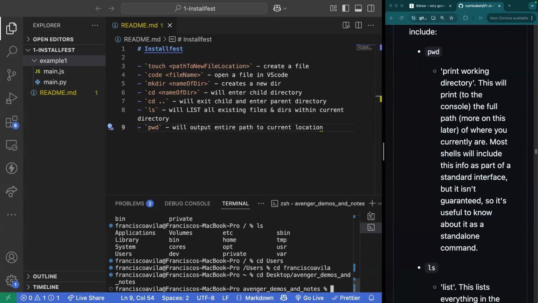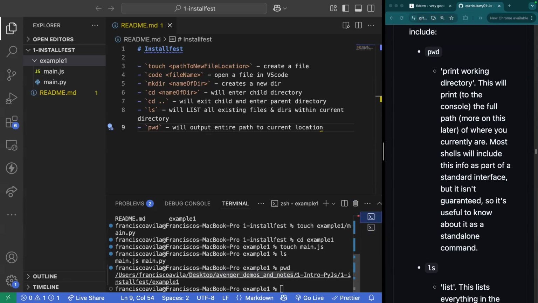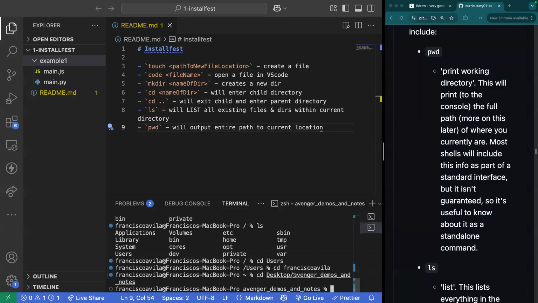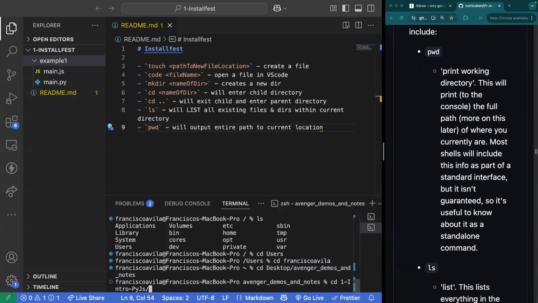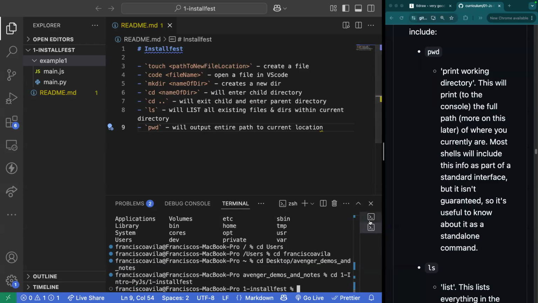All right, so now I'm in Avenger, demos and nodes. Then finally it tells me inside of the directory, -intro-py-js and Installfest. So let's tackle both of those. cd into -intro-py.js, and then -installfest.